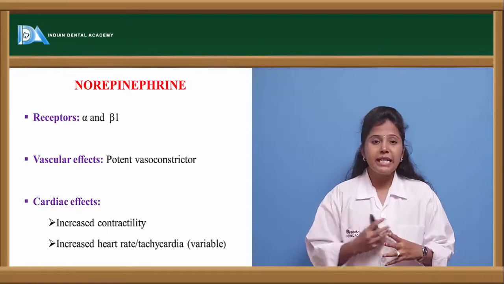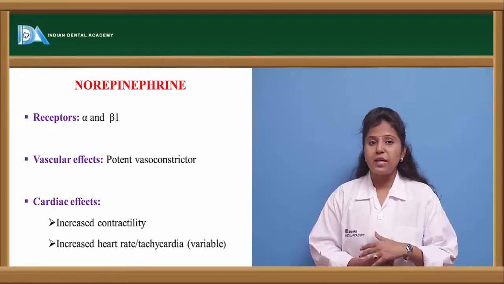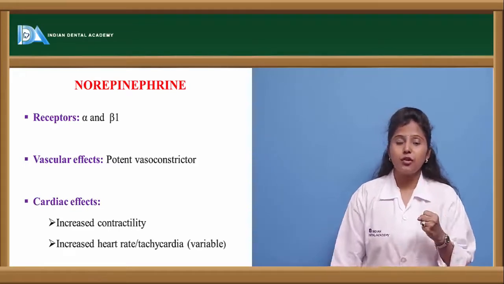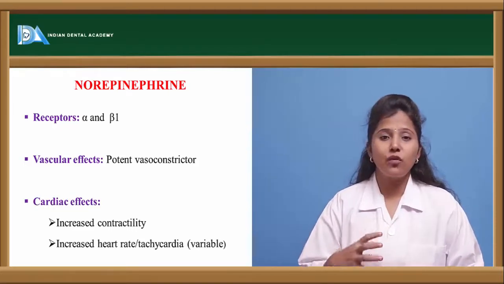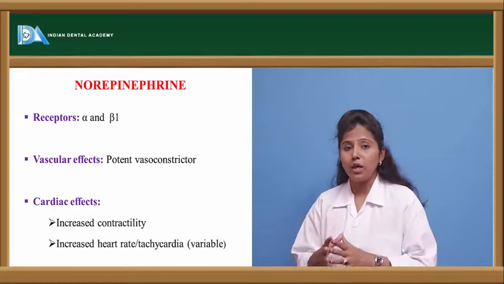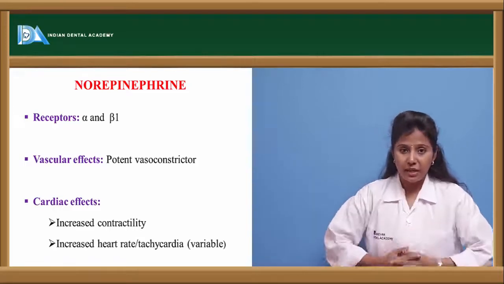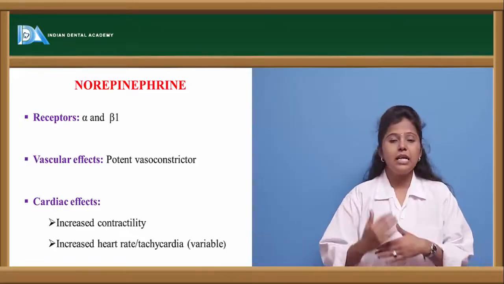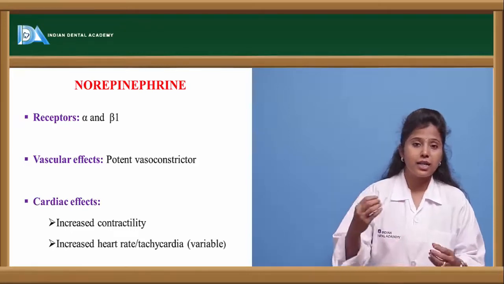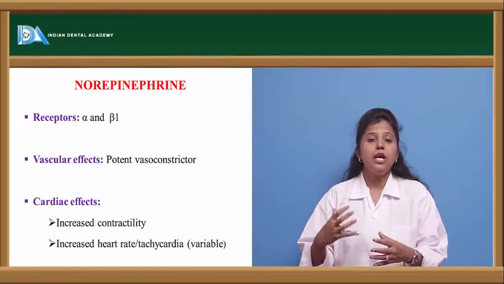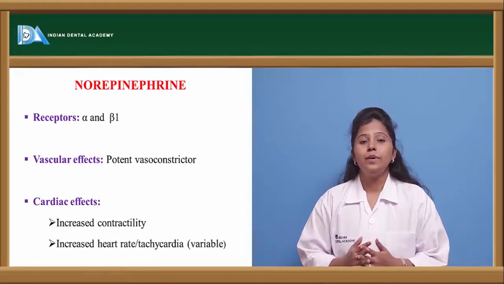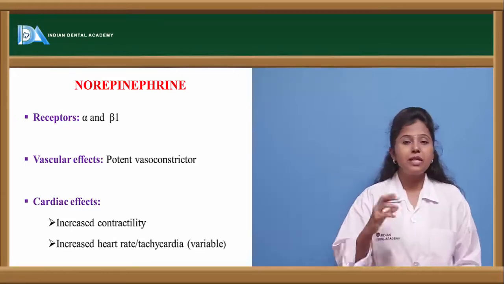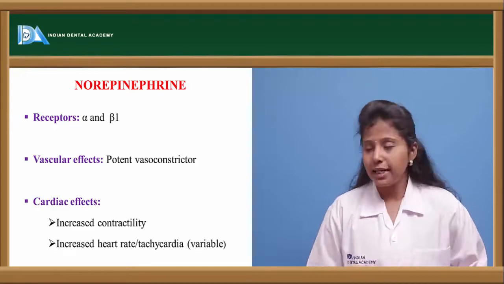On binding to these alpha and beta 1 receptors, it causes constriction of the blood vessels. And what are the effects of norepinephrine on the heart? Once it binds to alpha and beta receptors, it causes increased contractility of the heart, and there will be increased heart rate, or a tachycardia condition.